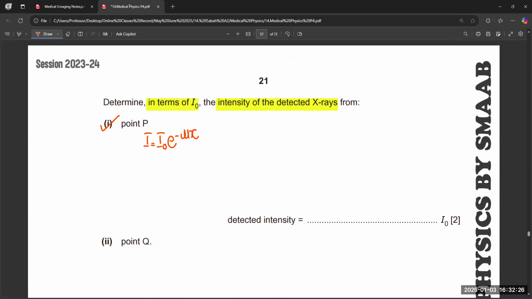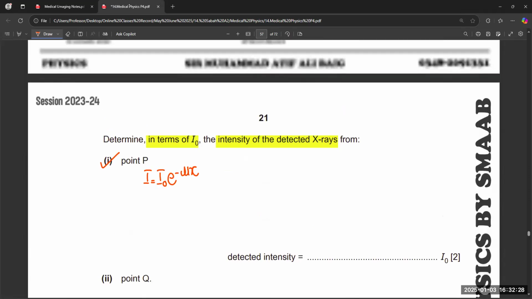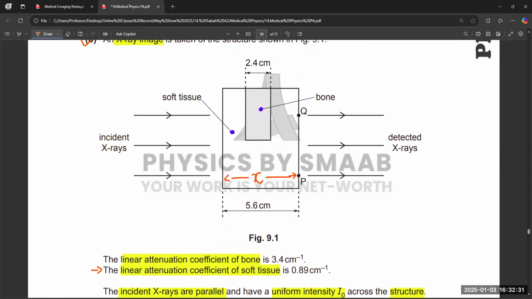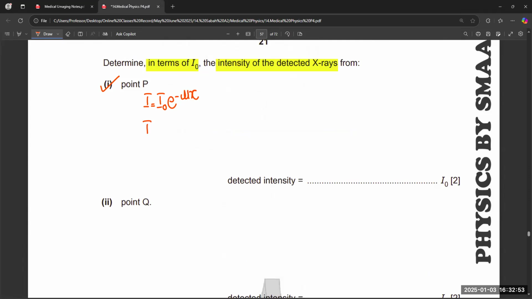So the air and the bone don't matter in this question, because at point P it is only a single layer, soft tissue. But at point Q there is a double layer, soft tissue to bone, bone to soft tissue, right? So it depends upon which position you are talking about. So for the first part, we have I equals I naught exponent minus x into the coefficient value.